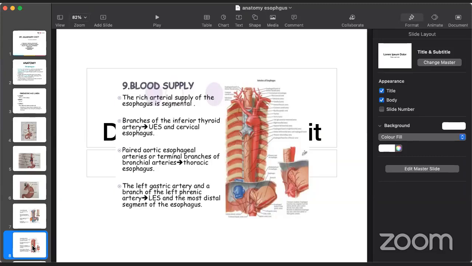The aorta is a very adjacent structure close to the esophagus, and the left gastric artery and branches of the left phrenic artery supply the lower esophageal sphincter and the most distal segment of the esophagus. So it's a very beautiful arterial anatomy coming from all directions, one from the neck side and maximum from the thoracic side, and almost the entire lower esophagus, including the stomach, is supplied by the left gastric artery and also the left phrenic artery.